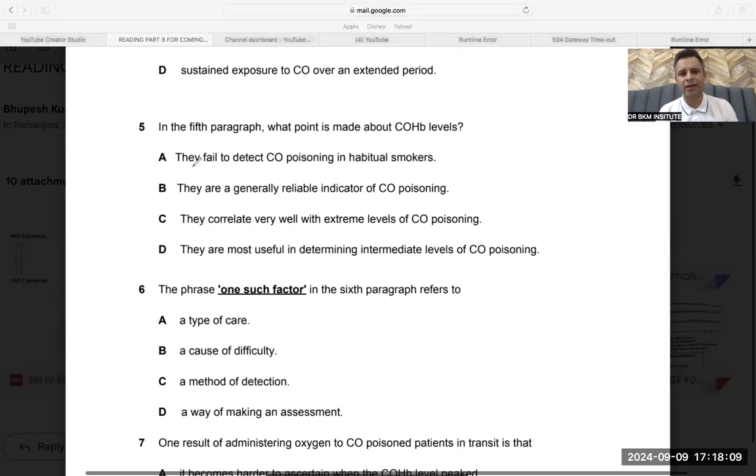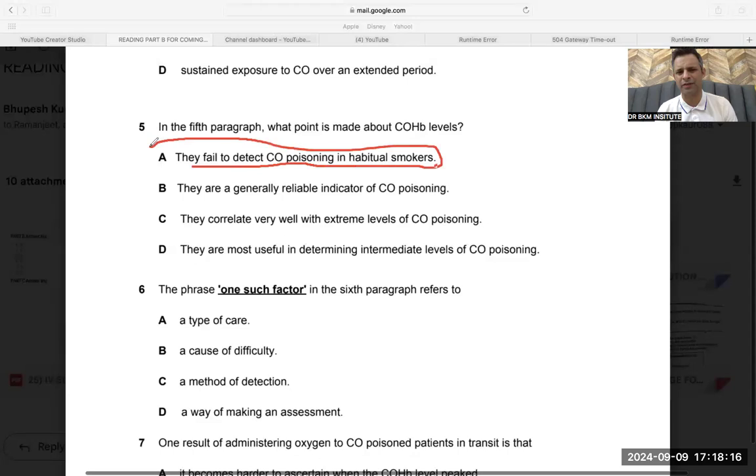They fail to detect carbon monoxide poisoning in habitual smokers. It can be one of the answers. It can be, because they were saying that in habitual smokers, 13% would be normal. So indirectly, they may fail to detect carbon monoxide. It can be the answer.